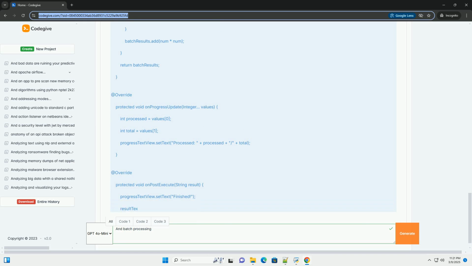Batch processing loop: the handle message for message underscore process underscore batch manages the batch processing loop. It processes a batch, updates the UI, and then schedules the next batch. Explanation of what each part does to enhance readability.